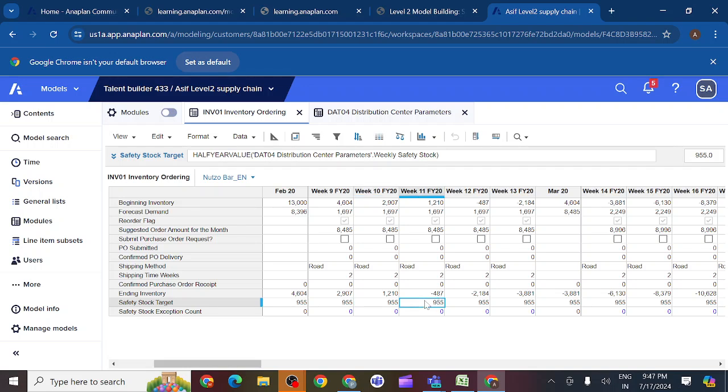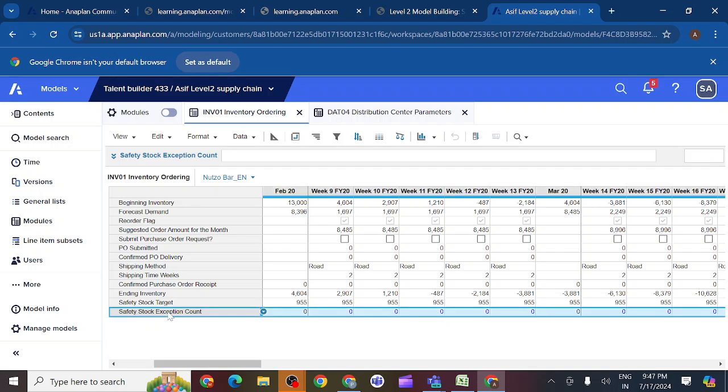In week 11, what is happening? We are falling below the safety stock. Are we following our safety stock? The safety stock is 955, and we are maintaining minus 487. So what happens? We should get 1 here. We should get the exception count. So we should write the logic in that way.